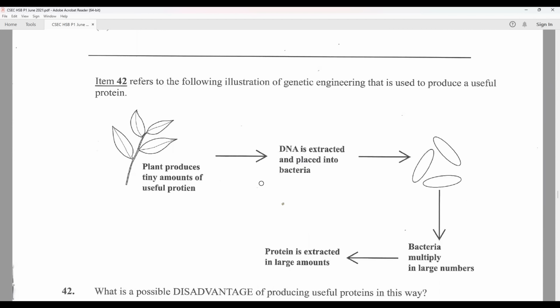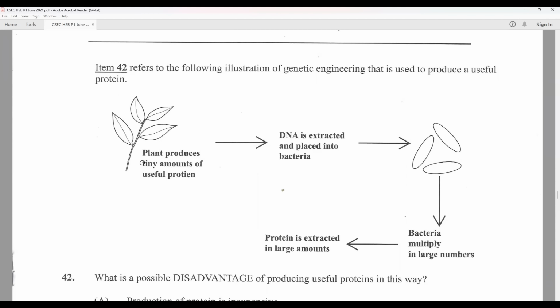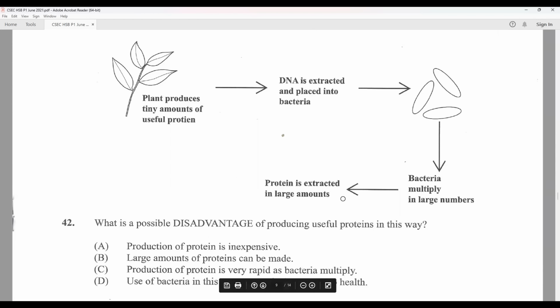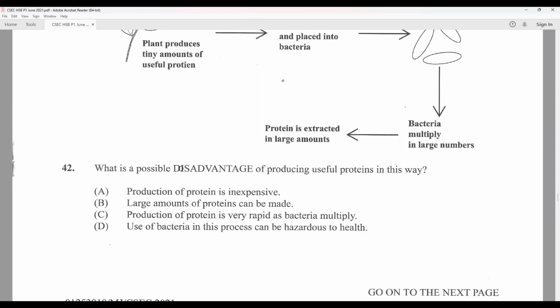Item 42 refers to the following illustration of genetic engineering that is used to produce a useful protein. We have a plant that produces a tiny amount of a useful protein. The DNA is extracted and placed into a bacteria. The bacteria is multiplied in large number and the protein is extracted in large amounts. They ask, what is a possible disadvantage of producing useful proteins in this way?